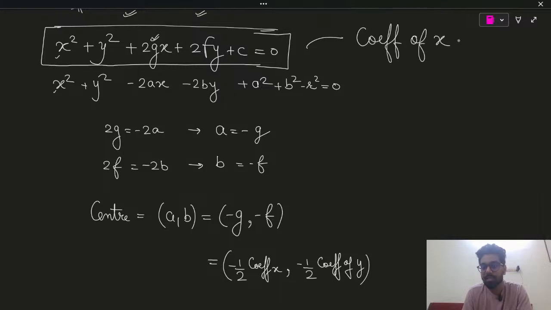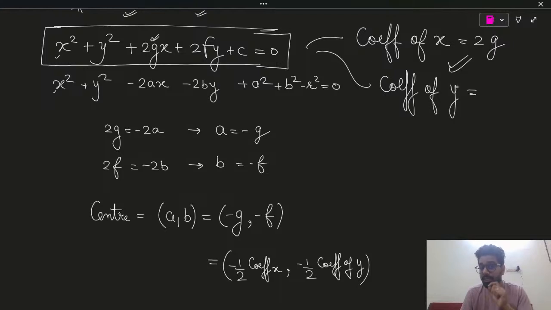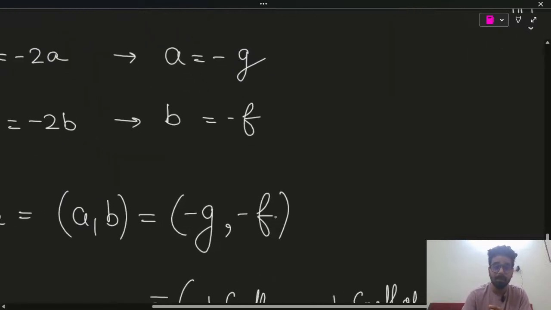Coefficient of x is equal to 2g. And when I will multiply minus 1 by 2 in this guys, it will become minus g, which is x coordinate of the center. Similarly, coefficient of y in this general equation of circle is 2f, but when I multiply minus 1 by 2 with this, it becomes minus 1 by 2 into 2f is minus f, which is the y coordinate of the center. I hope this is clear.